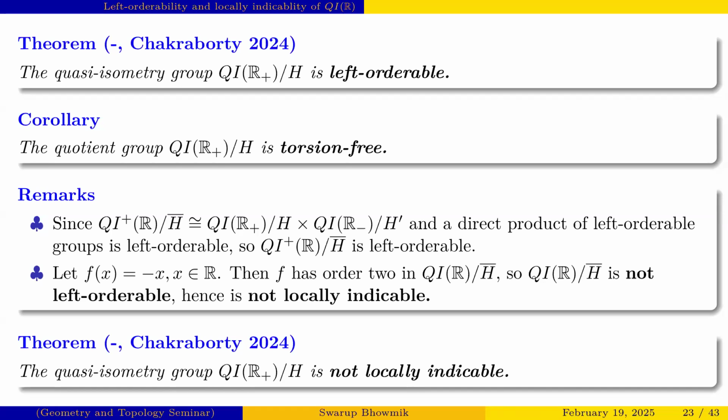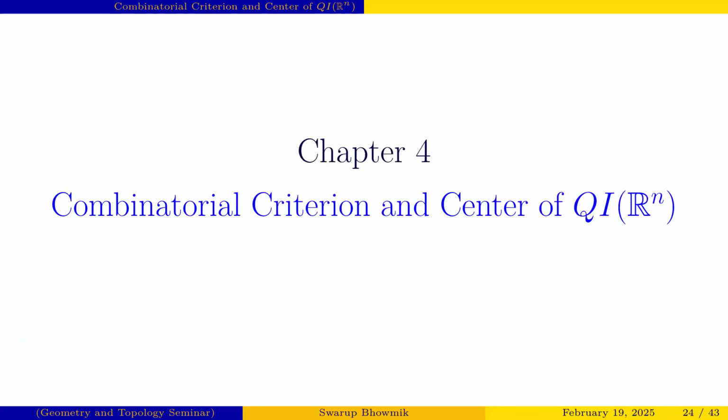And we also prove in this chapter that the quasi-isometric group QIR plus by H is not locally indicable. The result of this chapter was published in a paper in a geometry journal. So these are the chapter 3 results. Now we go to chapter 4.